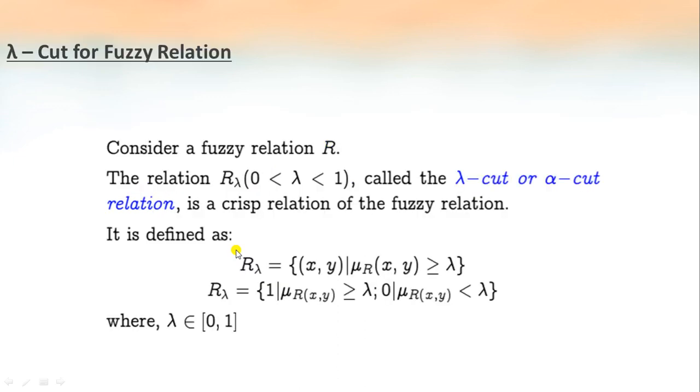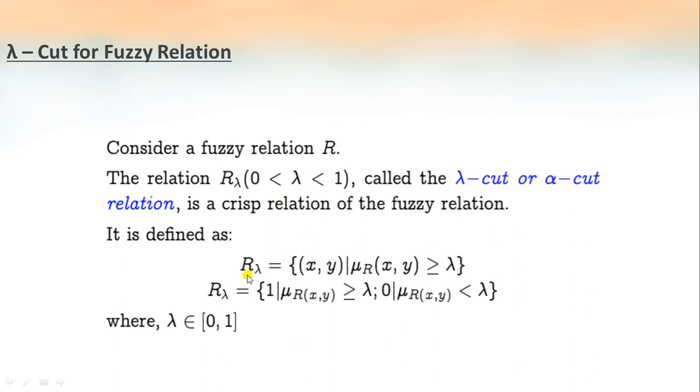The next is lambda cut for fuzzy relation. We have studied relation as a subset of the Cartesian product, and here we are defining a relation called lambda cut for fuzzy relation represented by R lambda, where lambda is a value between 0 and 1. And this is called the lambda cut or alpha cut relation. Again, it is a crisp relation obtained from a fuzzy relation. That is the process of defuzzification we are explaining: obtaining a crisp relation or a crisp set from a fuzzy relation or a fuzzy set.